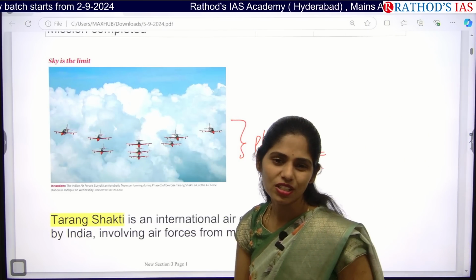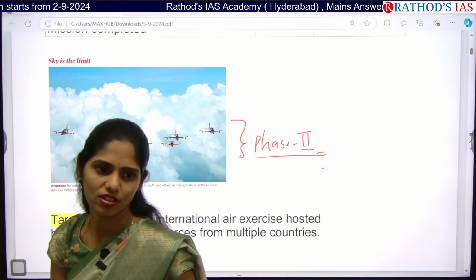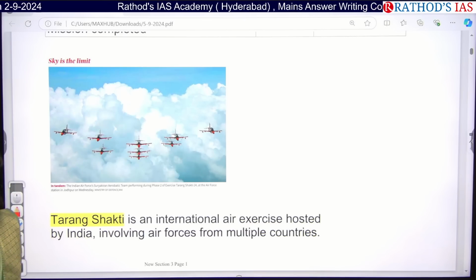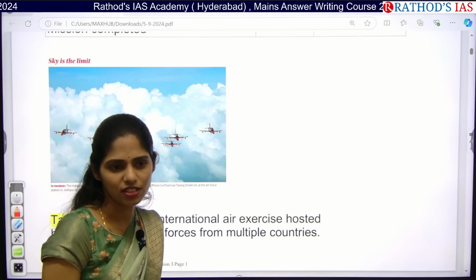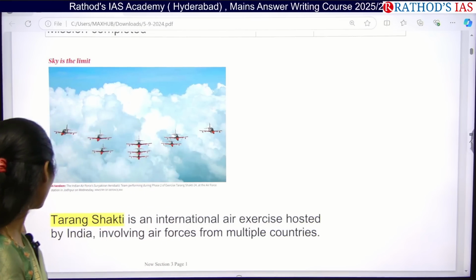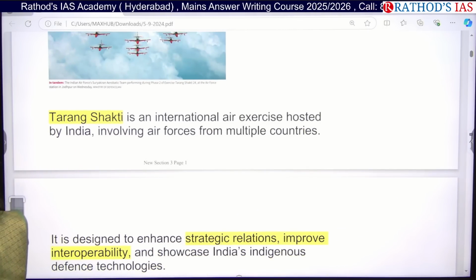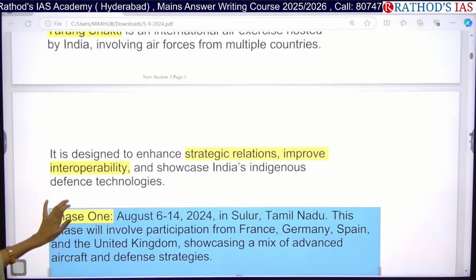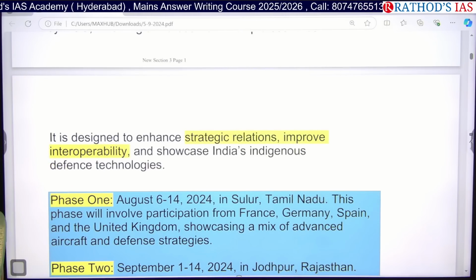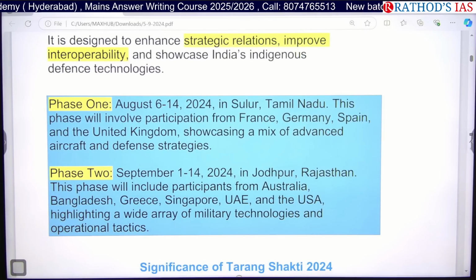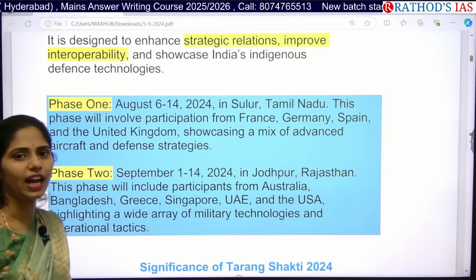So now tell me, what is this Tarang Shakti about? Is it an air exercise, military exercise or navy exercise? It is an international air exercise, which is done with different countries. Here you have to see what this exercise is about, how many phases we have, what is significant, and what we are going to get after this exercise.